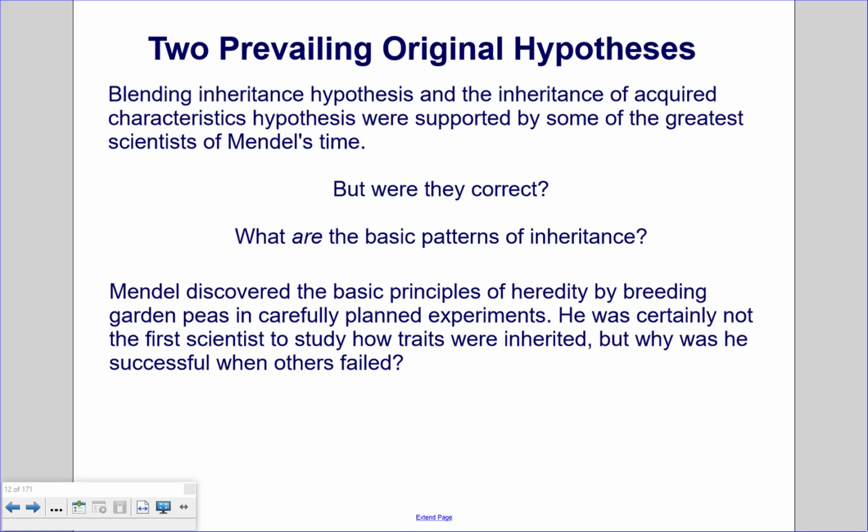The blending inheritance hypothesis and the inheritance of acquired characteristics hypothesis were supported by some of the greatest scientists of Mendel's time. But were they correct? What are the basic patterns of inheritance? Mendel discovered the basic principles of heredity by breeding garden peas in carefully planned experiments. He was certainly not the first scientist to study how traits were inherited, but why was he so successful when others have failed?